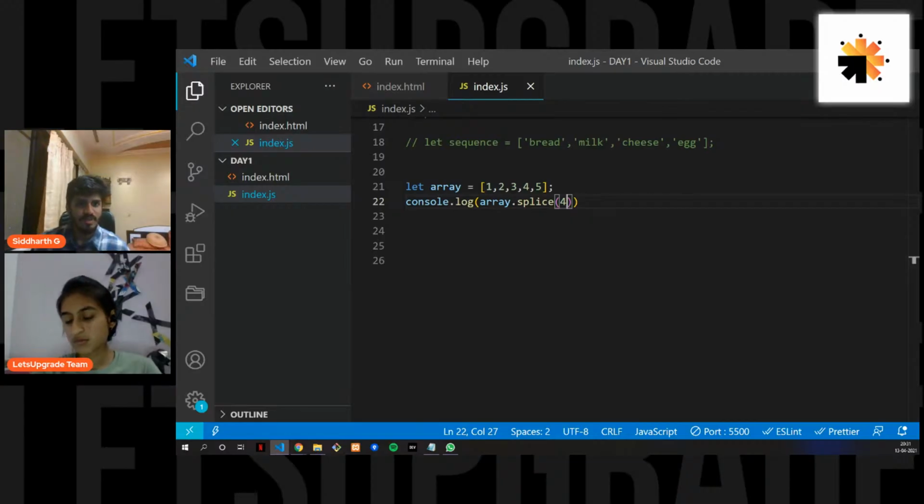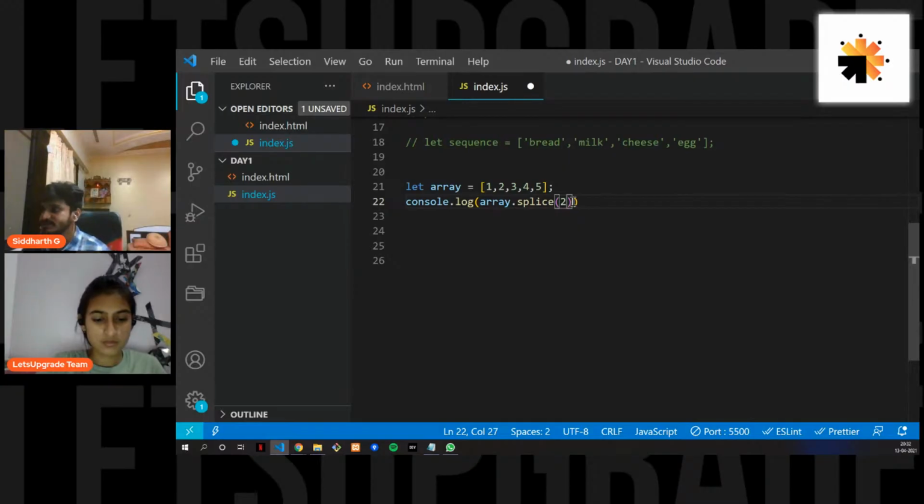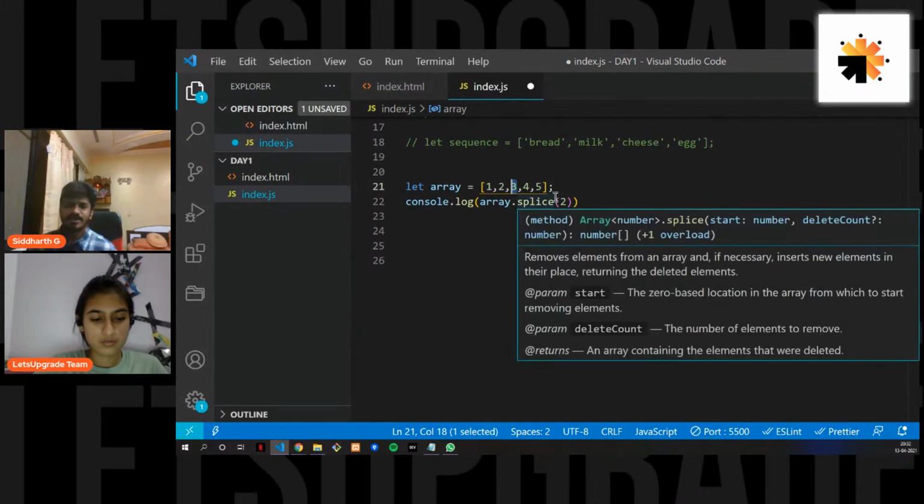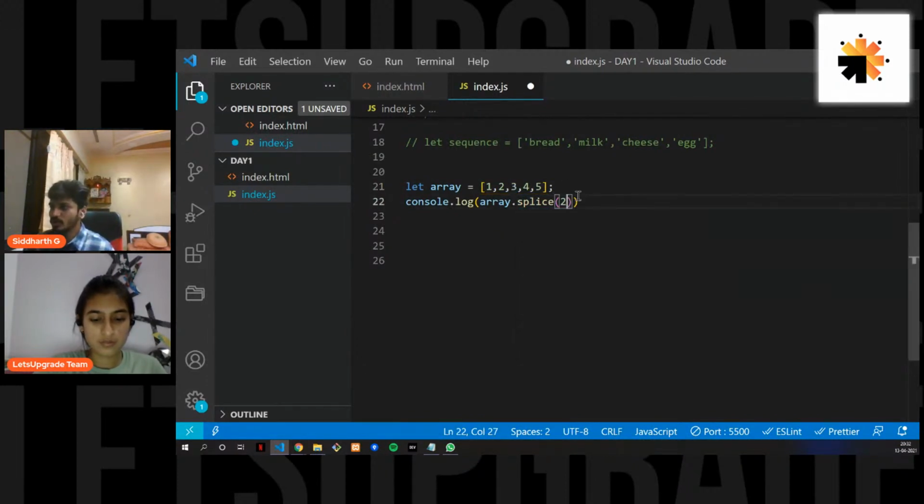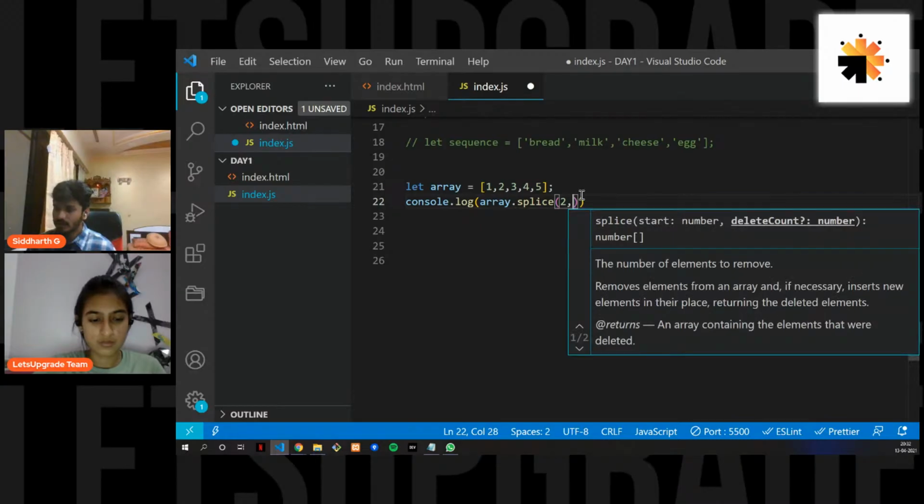Okay, now let's do another example. I told you guys that from index 2 you want all the elements. But what if you don't want all the elements? What if you want only a certain number of elements? For example, let's say 2.